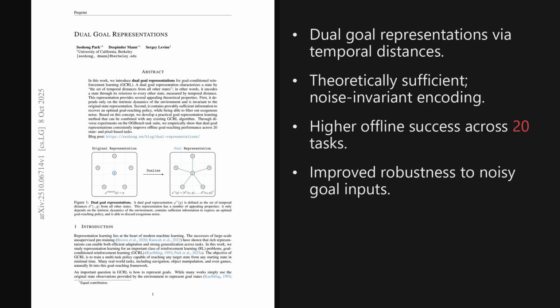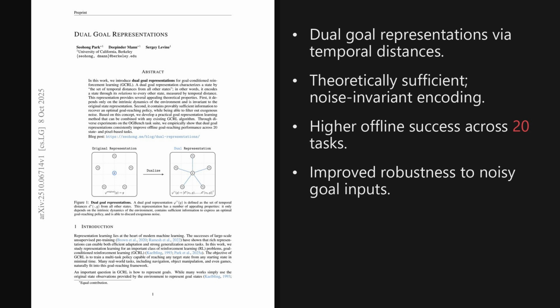I'm Alex. Today we're looking at a paper from the Hugging Face trending list, published on October 8, 2025, about 2 days ago. The standout contribution is a dual goal representation that describes a goal by its temporal distance to every other state, leading to consistent offline goal reaching improvements across 20 state and pixel tasks.